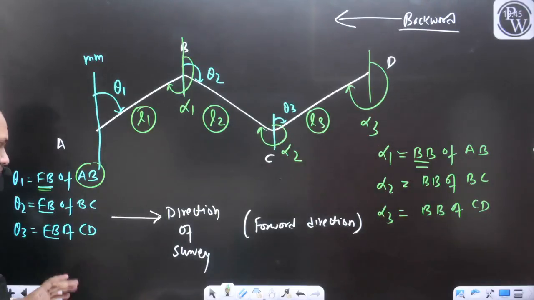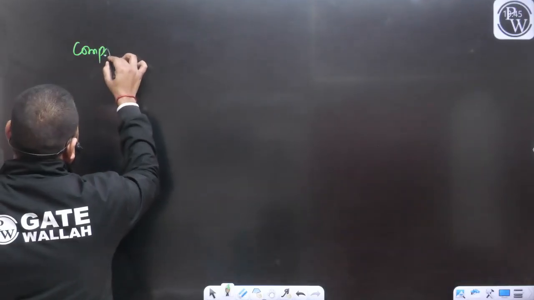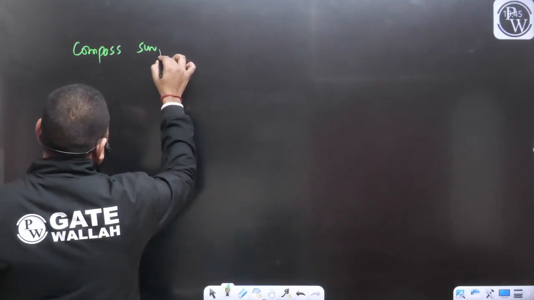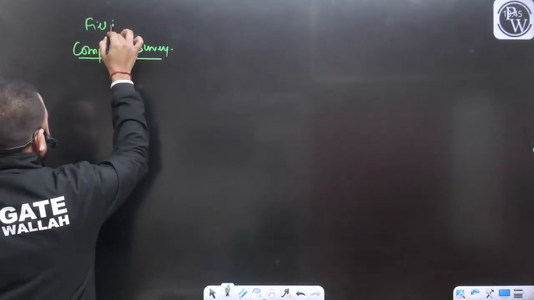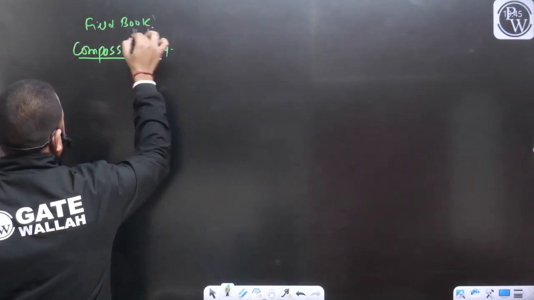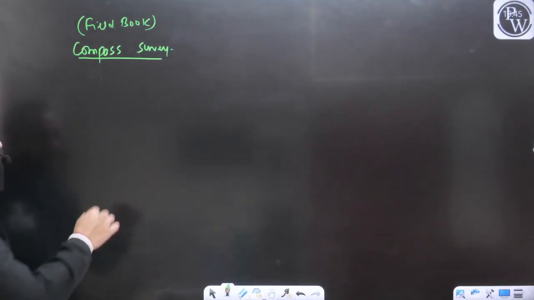So if I want to record the field data in the case of compass surveying, this will be your field book. This is going to be the format of the field book in the case of compass surveying, like this.